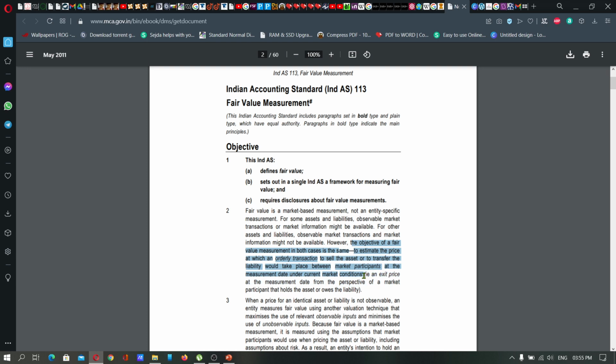That is the main aspect. The valuing of assets and liabilities that are meant to be transacted between any two parties should be valued in a fair value measurement concept, that is, the market value of that particular item prevailing at the current period. And Ind AS 113 deals with fair value measurements of exchange of assets and liabilities.